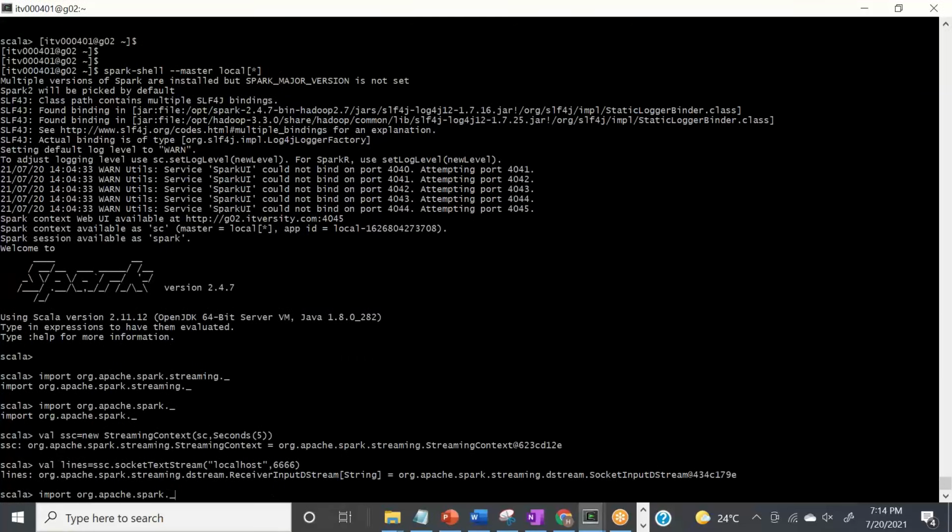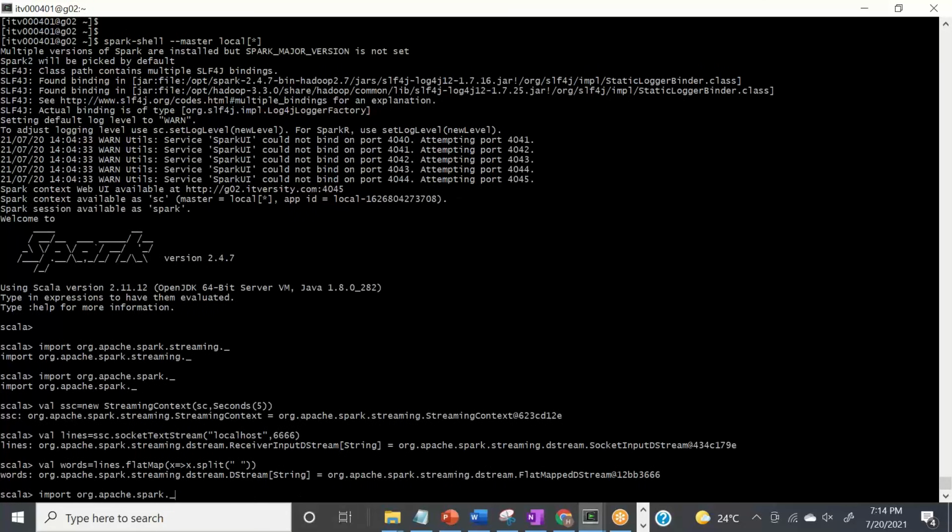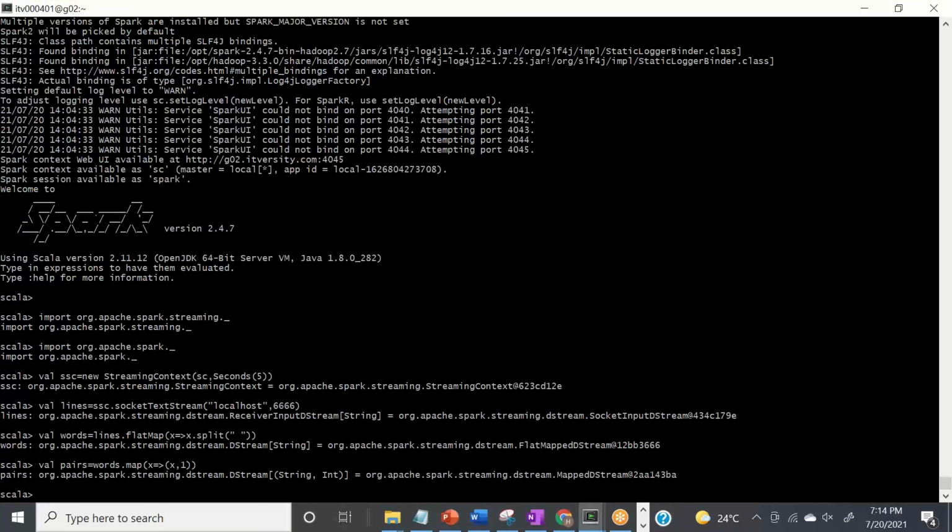And then from the lines, I'm creating words. And for the words, I'm splitting using flatMap. From the words, I'm creating pairs, right? And pairs are created using the map function, like a pair RDD of string and int. From pairs, I am doing word count.